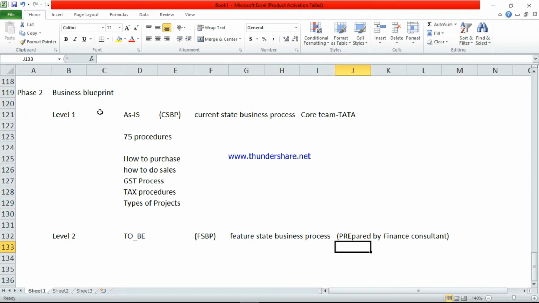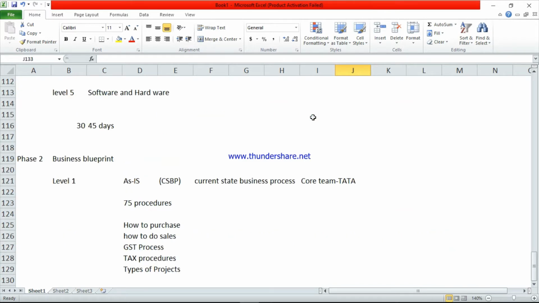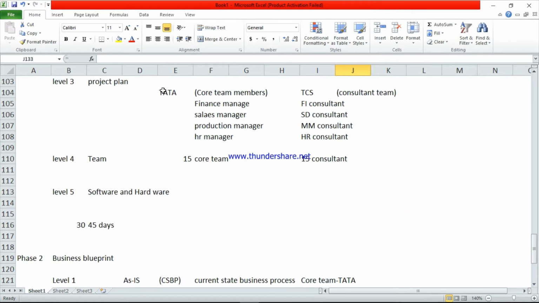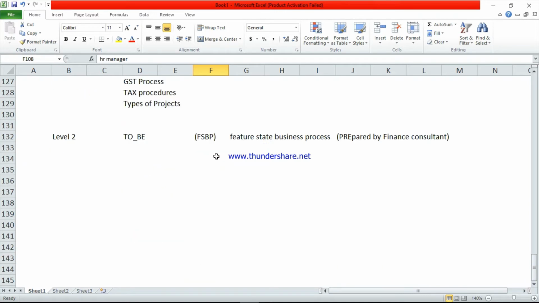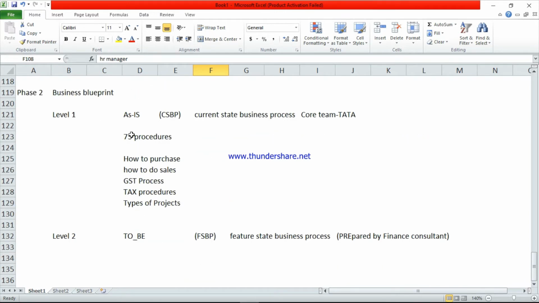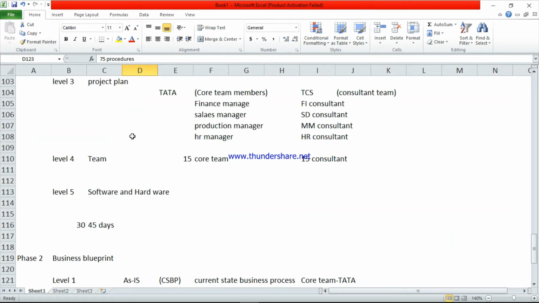See here, level 1 is the as is process, as is document. So from Tata Group, core team means finance manager, sales manager, production manager, HR manager. These persons will prepare the individual document. See here, this is not a single document.